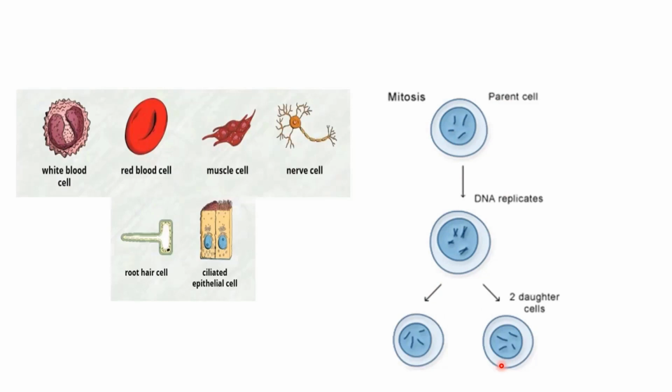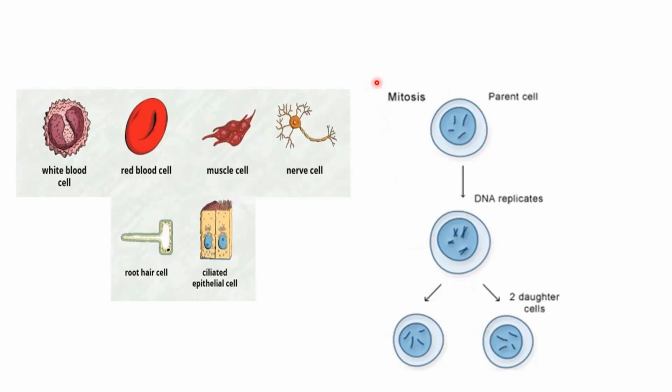These 2 daughter cells will have half the amount of DNA, so one will have 4 chromosomes and the other another 4 chromosomes. So the number of chromosomes in the daughter cells is equal to the number in the parent cell. The 4 turned into 8, and again that 8 split into 2 daughter cells with 4 chromosomes each.